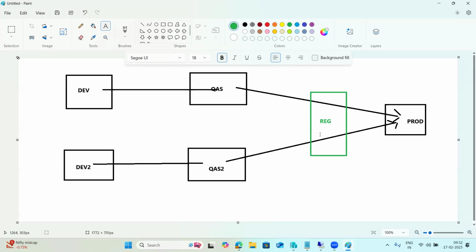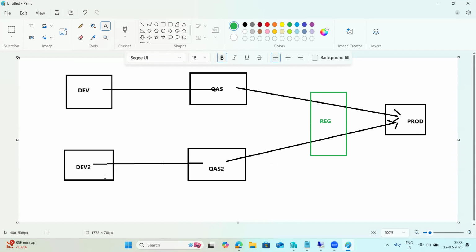Before moving to the production system, they move the changes to regression, the pre-prod. So this is the perfect landscape. Why? Because here the support changes, bug fixes, any code corrections, and new implementation work will go this way. So both are running in parallel. Here multiple teams are working, and here multiple teams are working. But there is one production for business operations.